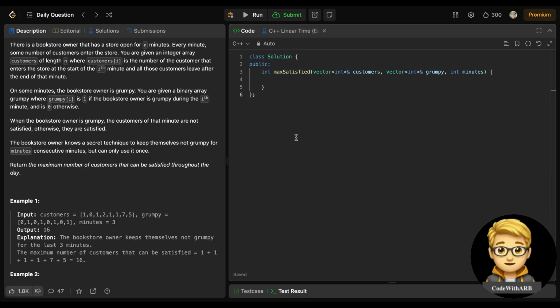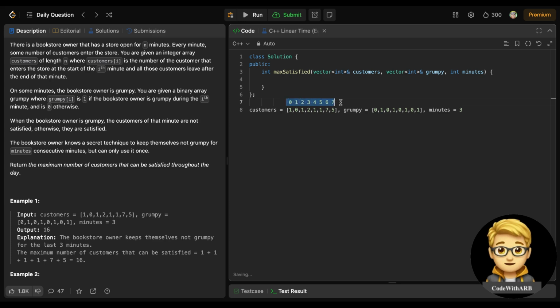So basically we are given a customers array, the grumpy array, and the minutes. This customers array is the number of customers entering in the ith minute, which is at 0, 1, 2, 3, 4, 5, 6, 7.